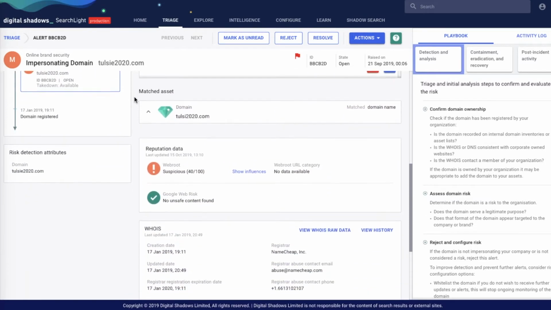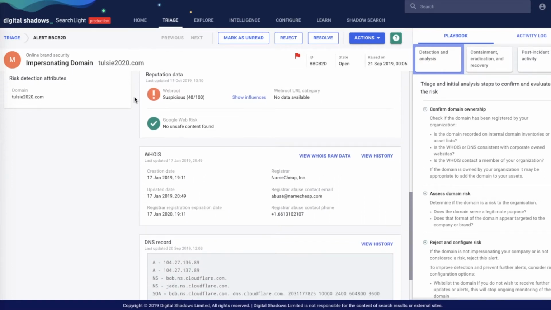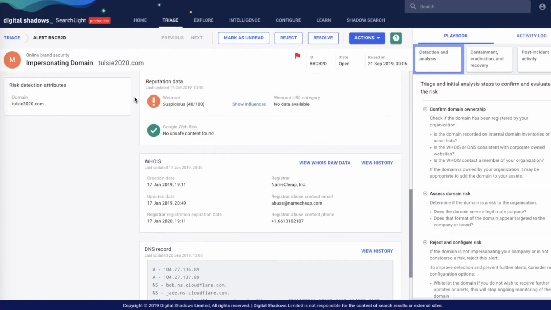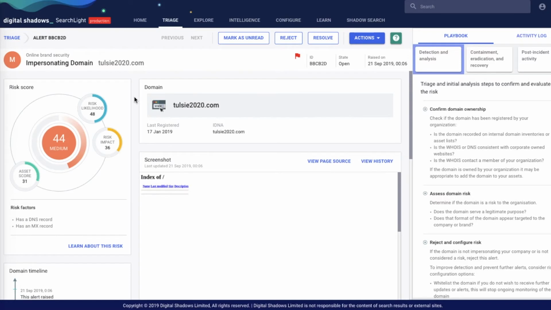It's not hosting anything related to Tulsi Gabbard or her campaign or anything like that. It's not really clear who owns it. If it is something that Tulsi's campaign owns, then they don't want to be hosting just a random page that nobody knows what to do with, right? So it's something that would be good for them to know about and then potentially change it.